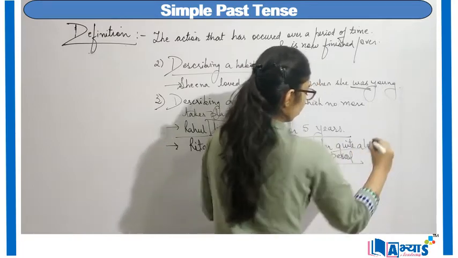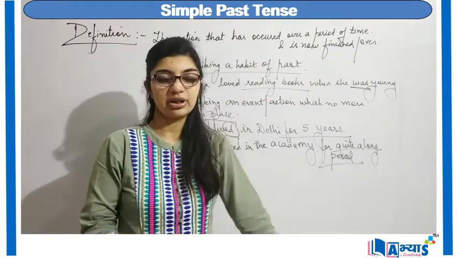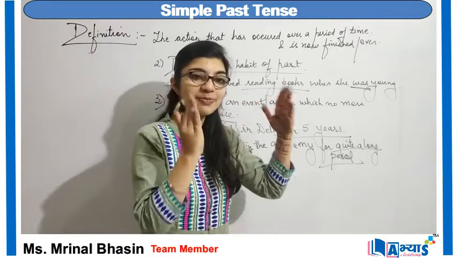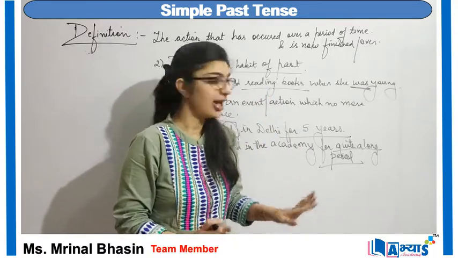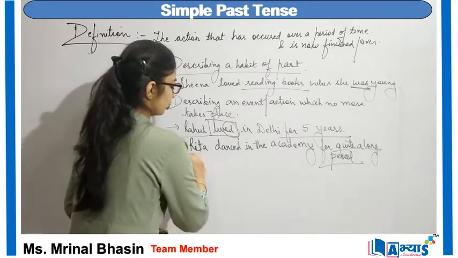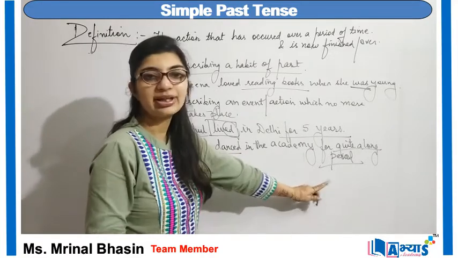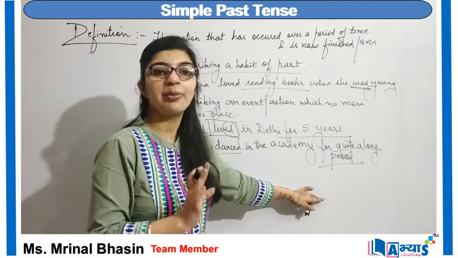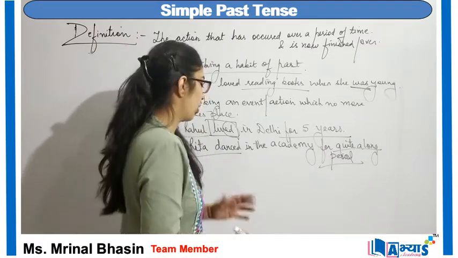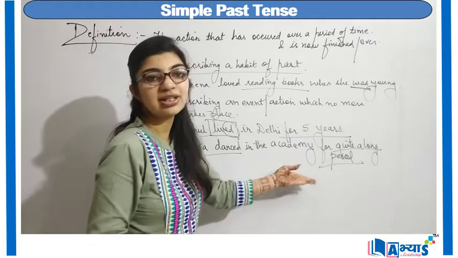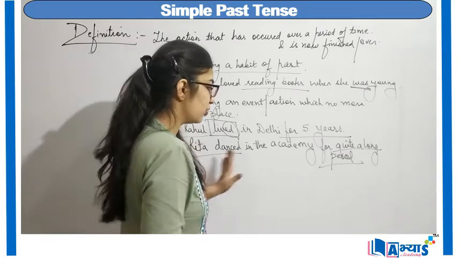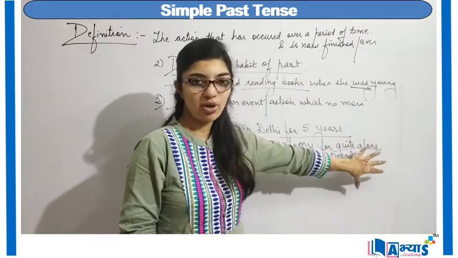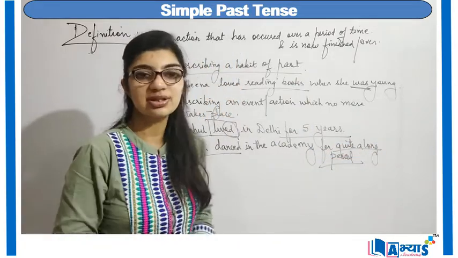Now I do not know how long that period was, but now that period is over, right? That span of time is over and now she does not dance in that academy, right? Maybe she dances somewhere, but we do not know. We are sure that she does not dance in that academy now. She used to dance for a long period of time, whatever span of time that was, but now she is not dancing.